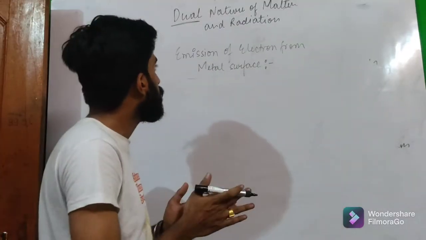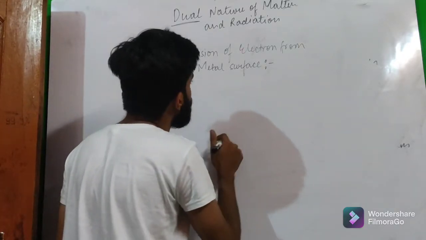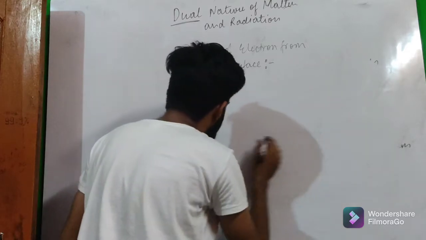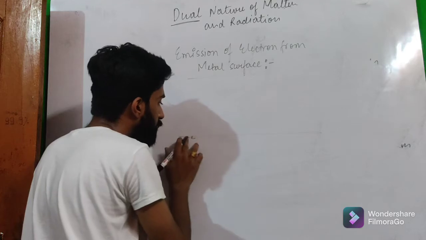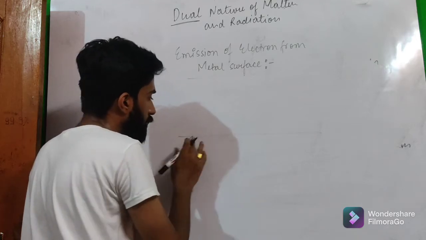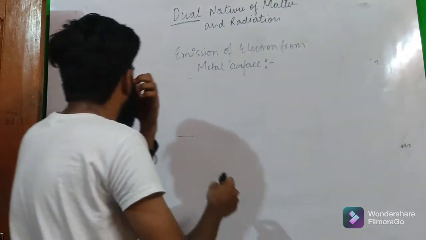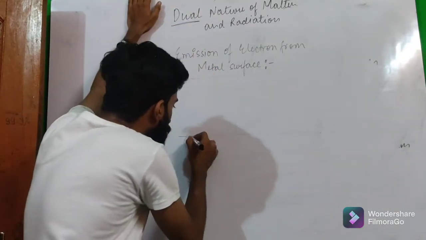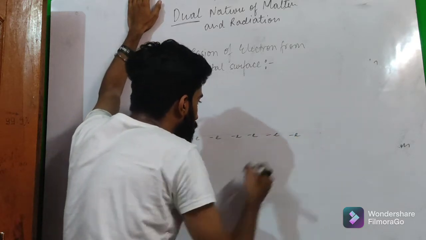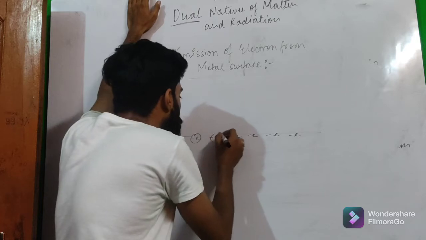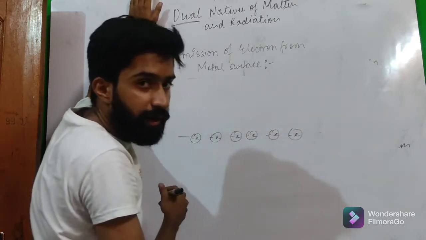So as we all know, if we talk about the emission of electrons from the metal surface, we only talk about the emission of free electrons, electrons that are free to move, right? Electrons at the surface of any metal are less bound as compared to electrons in the bulk, right?